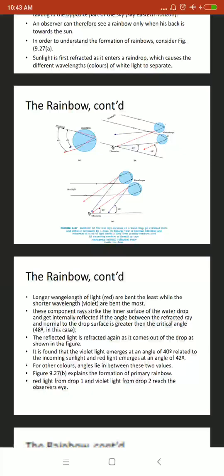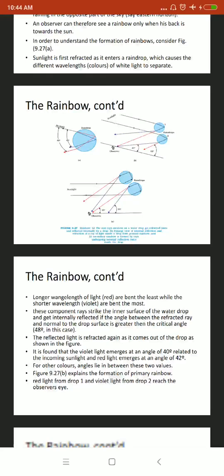So in the diagram, the violet color, having a shorter wavelength, bends most, and the red color, having the highest wavelength, bends least.